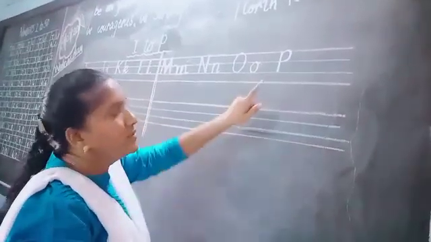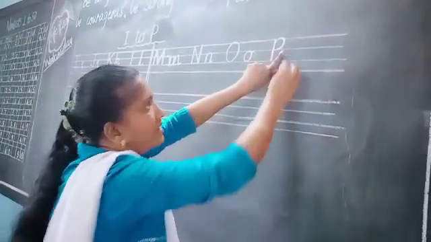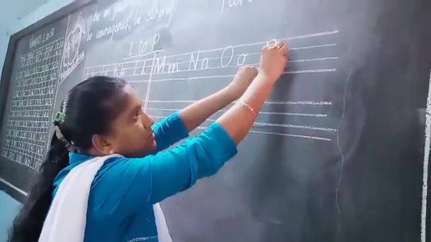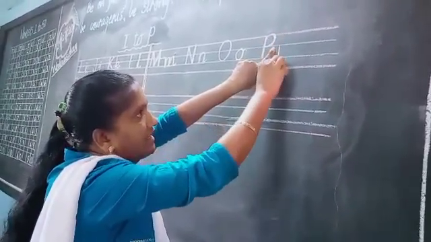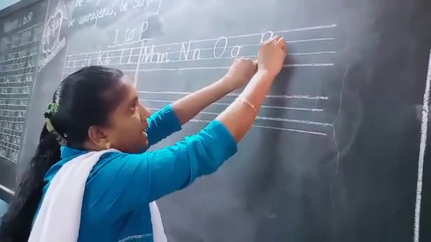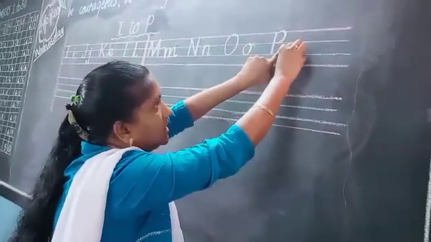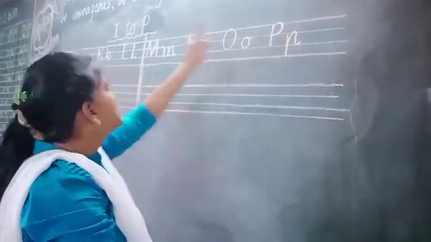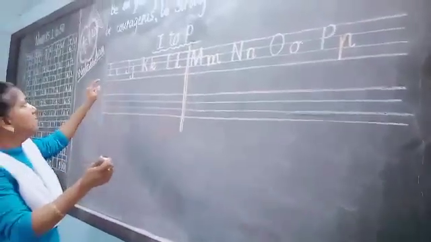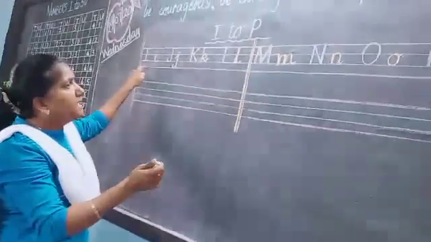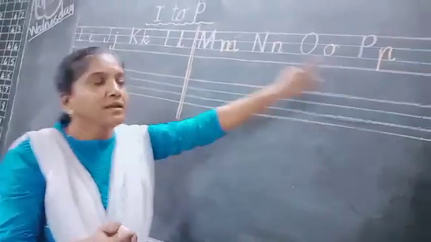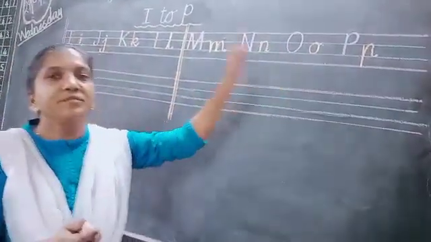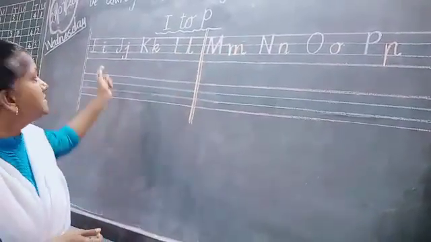And small p, how to write? So we'll keep here one finger gap. From this first red line to second red line, we have to write standing line, then go up and small curve like this. This is P, small p. So from letter I to letter P, we have learned how to write the letters.